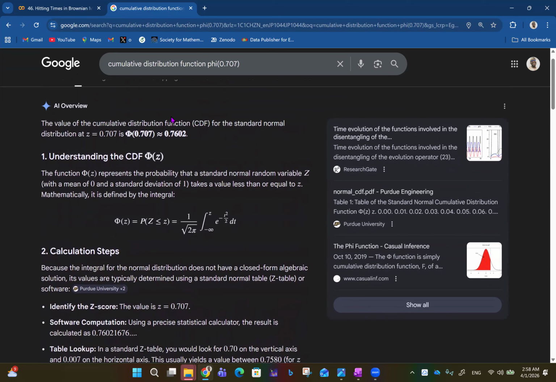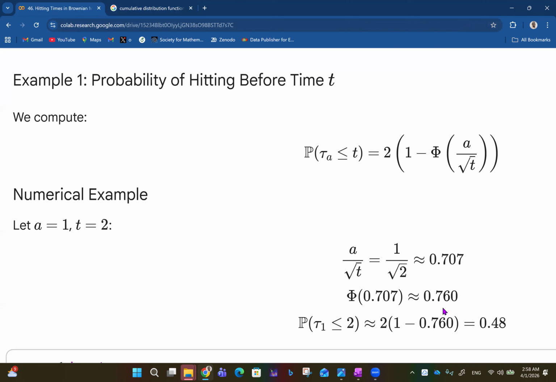So that's why you have this approximately 0.760. So the probability that tau_1 is less than or equal to 2 is approximately 2 times (1 minus 0.7602), and that is approximately 0.48.